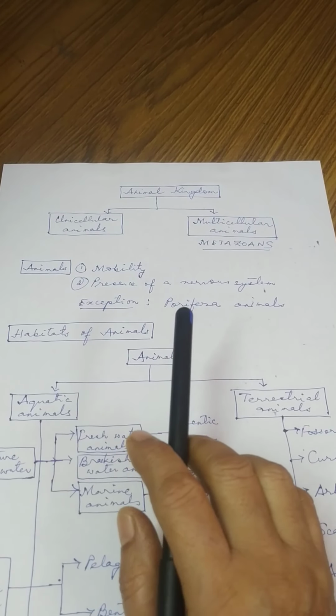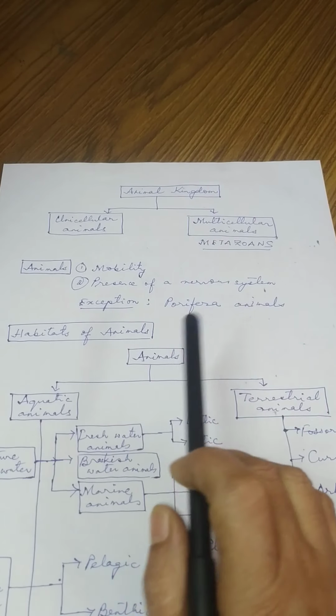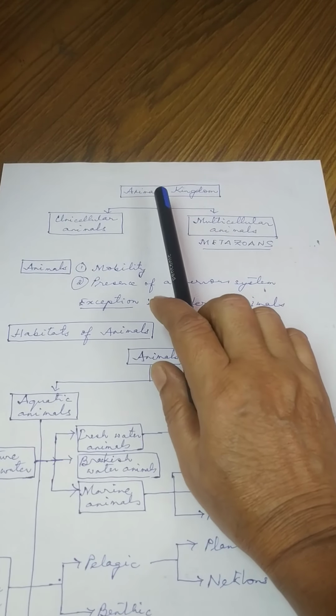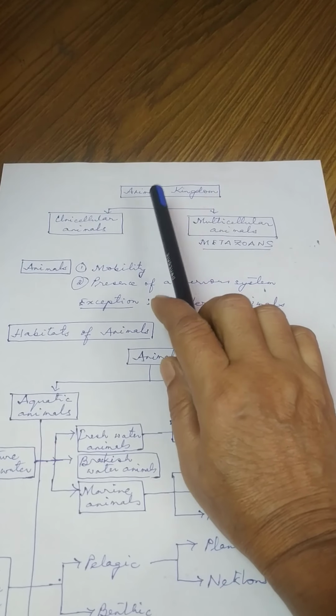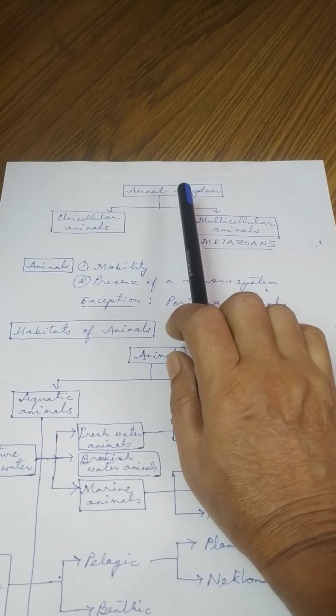Good morning, students. So today I am going to explain to you all about the animal kingdom. Now, not the part that is given in your book, but something a little bit different.